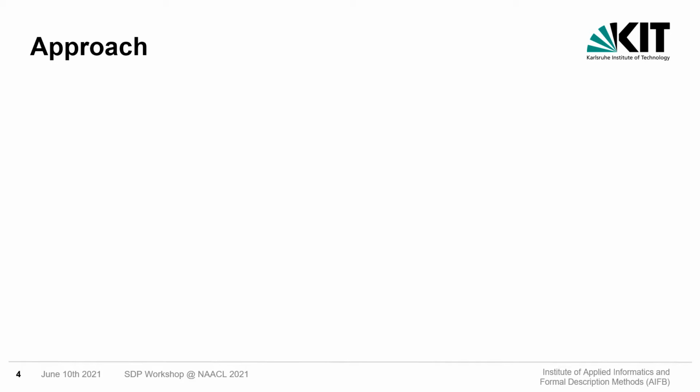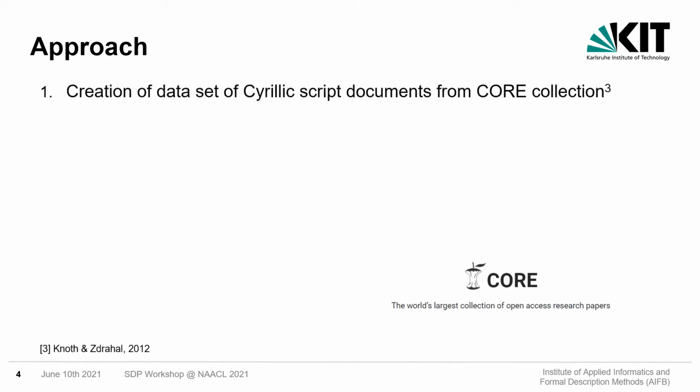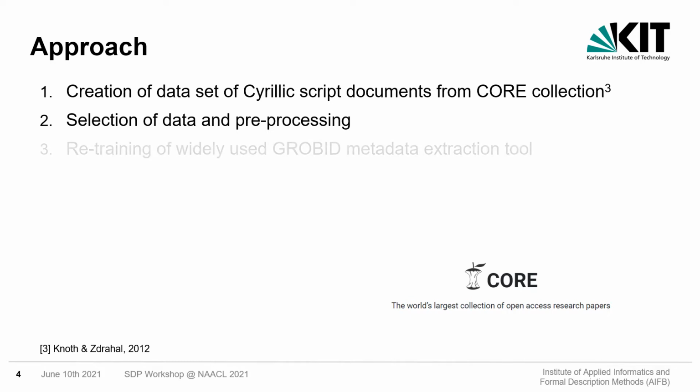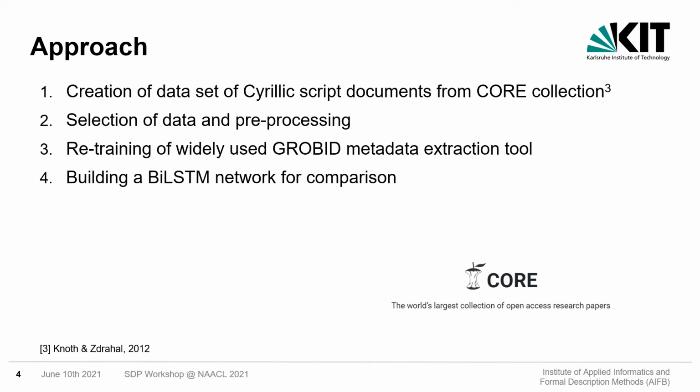Coming to our approach, what were the steps involved in our process? First, we select a dataset of Cyrillic script documents from the core collection of open access research papers. We undergo filtering and pre-process the set to obtain our final data. Afterwards, we retrain the Grobit tool using this dataset, since the tool presumably does not work well on Cyrillic publications. Then, we train a neural network from scratch for comparison. Concluding, the different models are evaluated in their extraction performance.